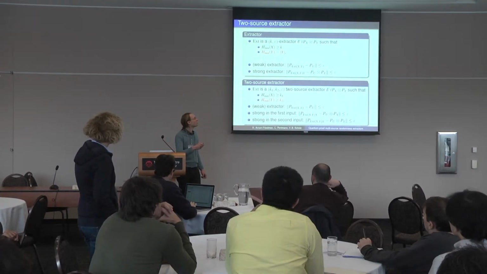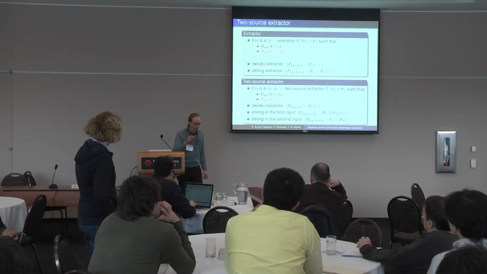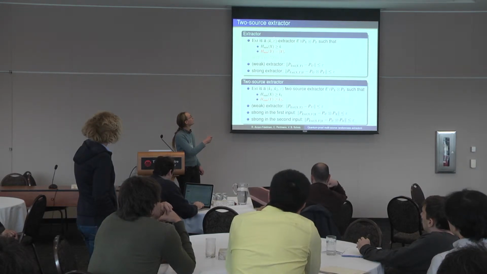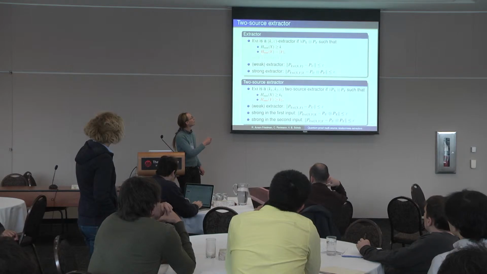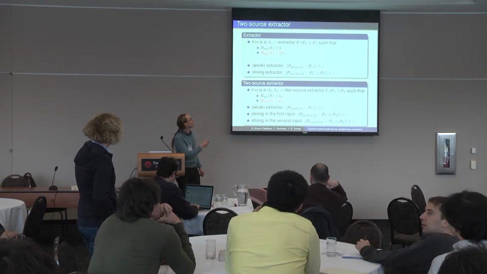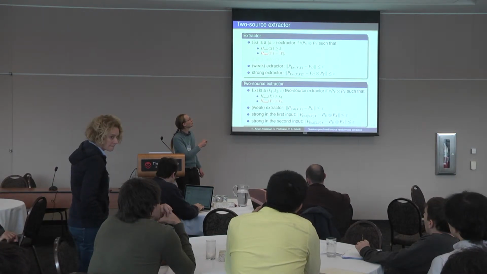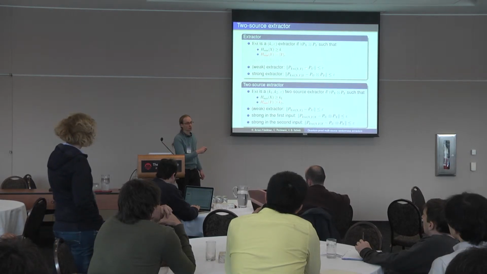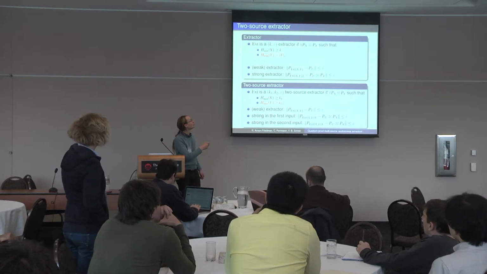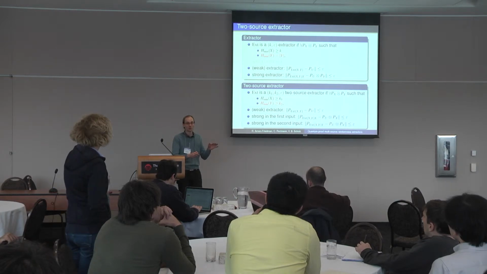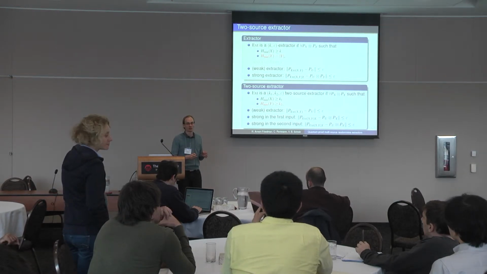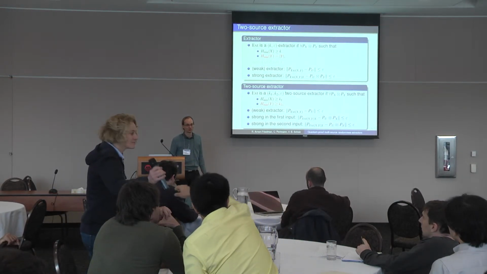If you only have a bound on the min-entropy of X, you cannot do it. These extractors work for a whole family of distributions where the only thing we know about the distribution is this bound on the entropy. And if this is the only thing you know about your distribution, you cannot do it without a Y. However, if, for example, you know your distribution exactly, you know the precise description, then you can do it. Okay. Yeah. Thank you very much.